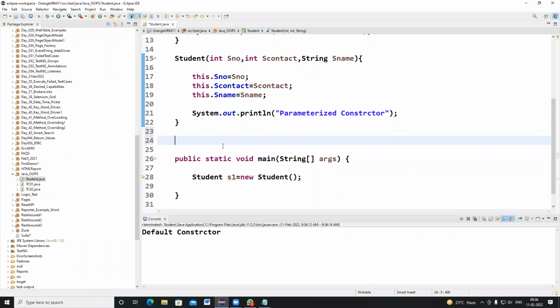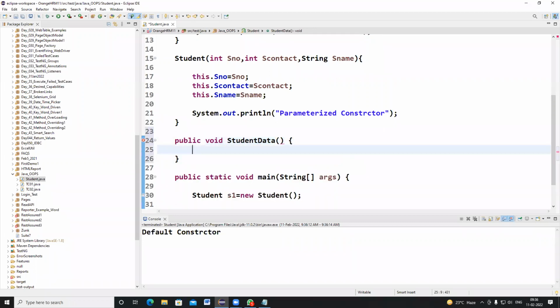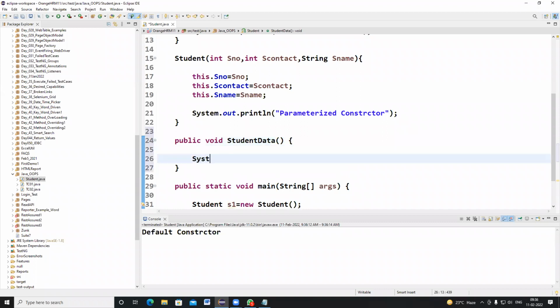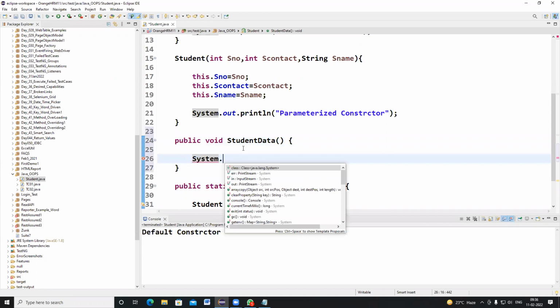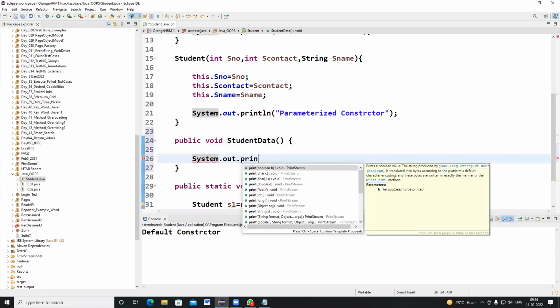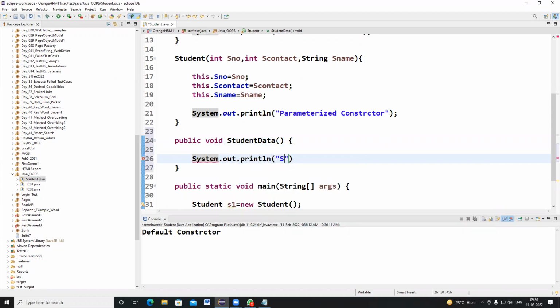And I am going to write one method. Public void student data. And I want to print System.out.println student name, student number.